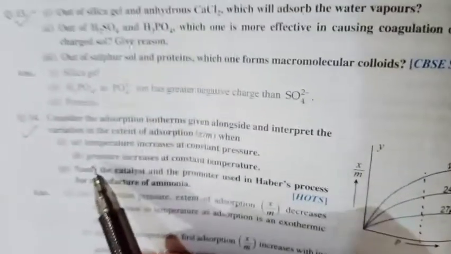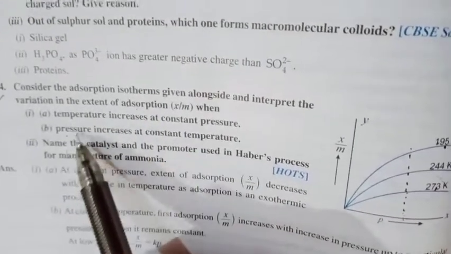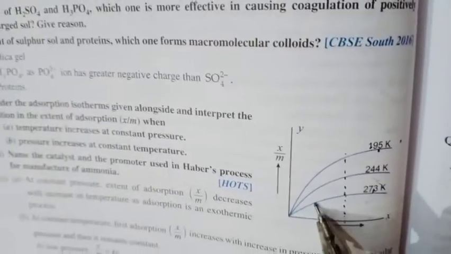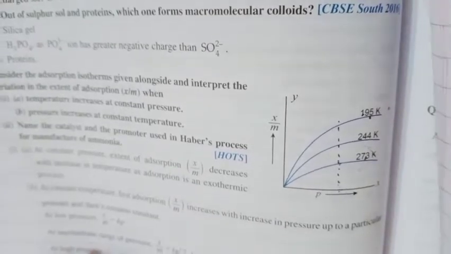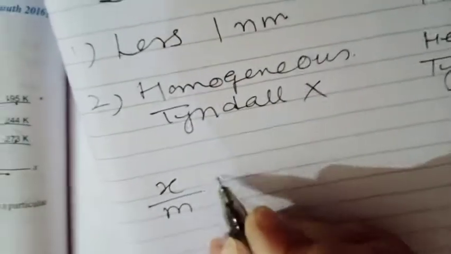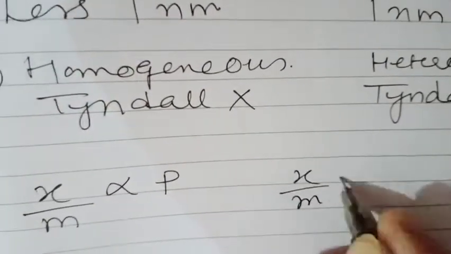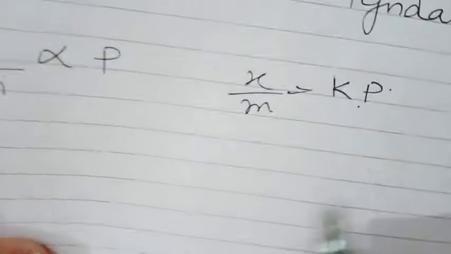Now the second question is, you have to discuss the extent of adsorption when pressure is increased at constant temperature. When pressure is increased, the extent of adsorption goes on increasing, and you can represent it by this formula, that is x by m is directly proportional to P, or x by m is equal to Kp. This is the case at low pressure.